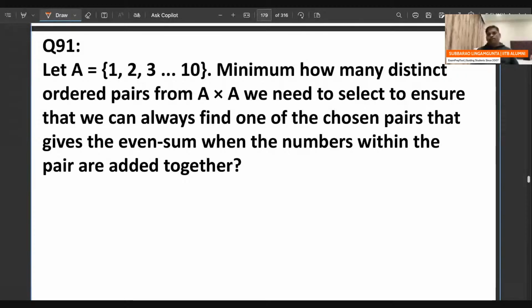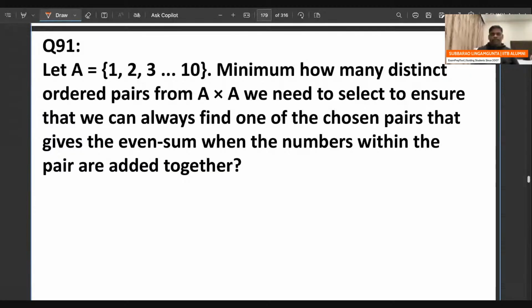Remember, it is a very interesting one. A plus B is even. Understand this. A plus B is even, right? A and B both are even, or A and B both are odd. If both even, then the sum is also even. If both odd, then also even.